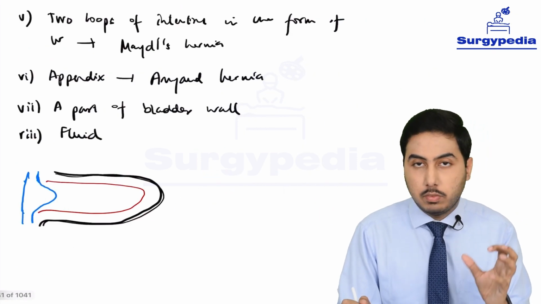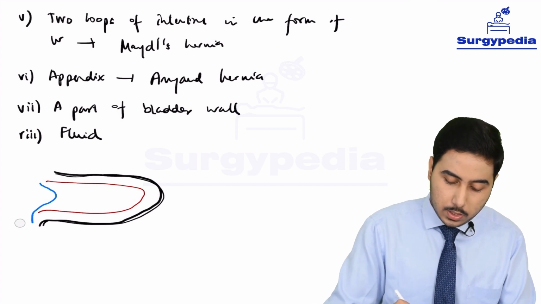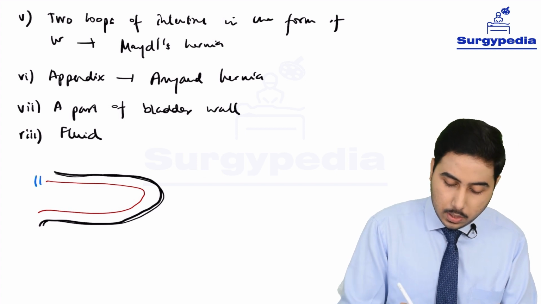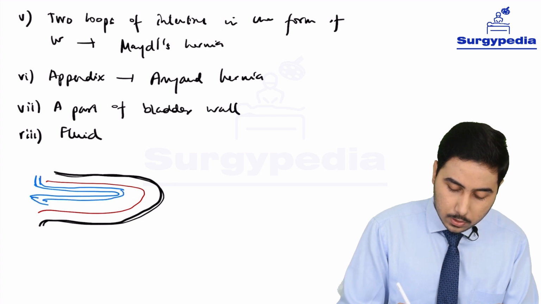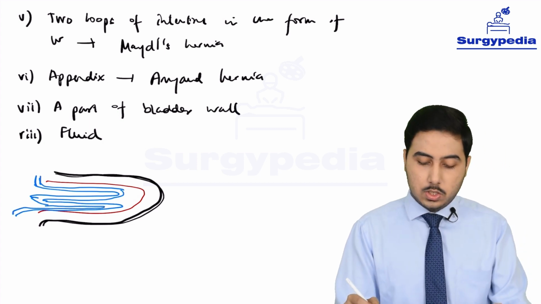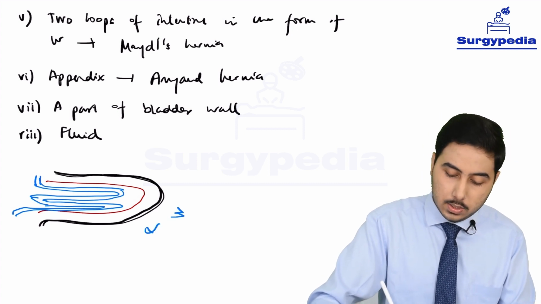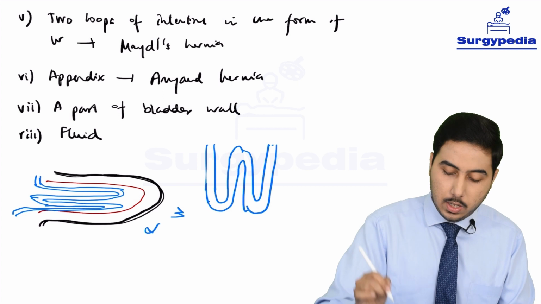Next we have two loops of intestine in the form of a W. So let's draw it to understand. So we again have our intestine here, but we have two loops in the form of a W. So this is one loop, and again this is another loop. So this is like a W. If you just rotate it, it's going to be like this. So this is one loop, and then again this is another loop, so like a W.